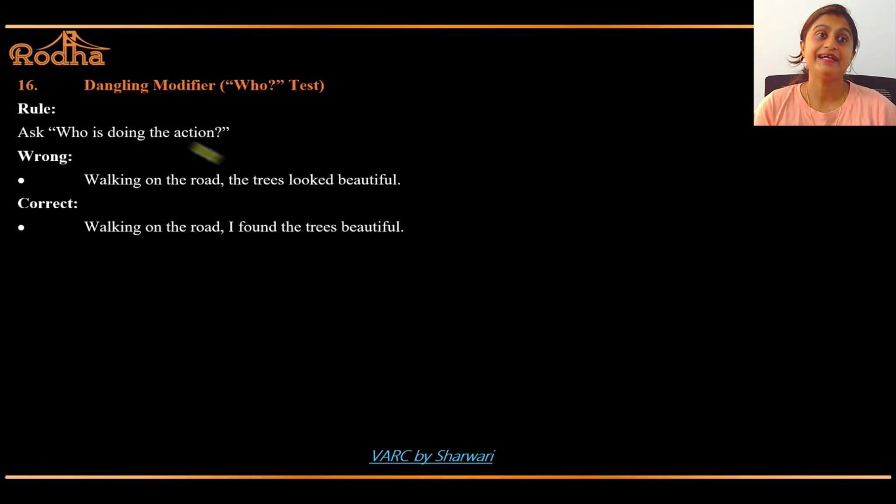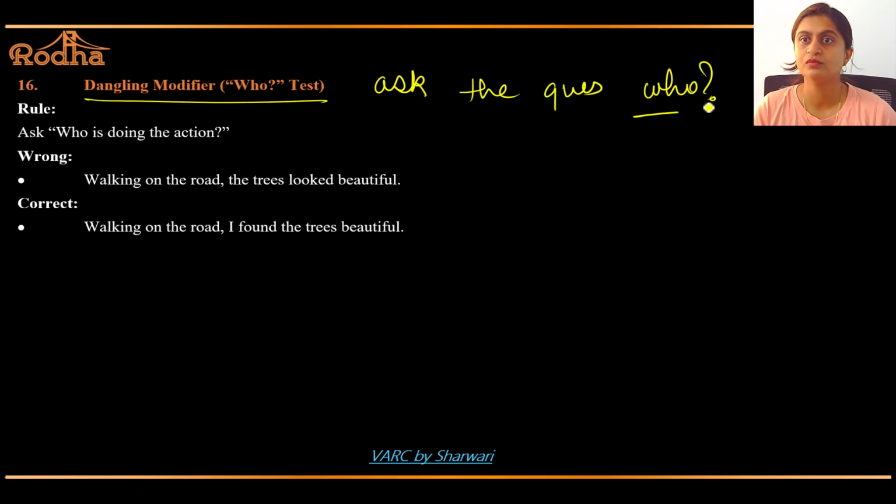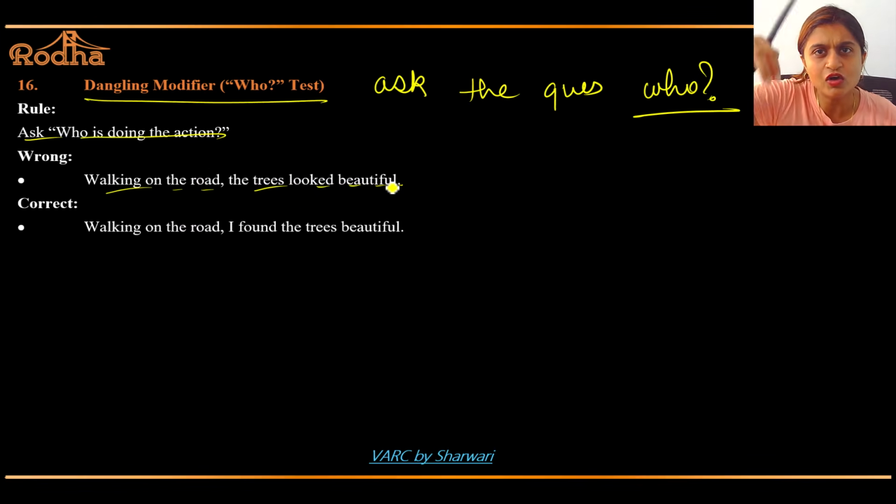Let's go ahead. Dangling modifier. Who test. Please ask the question who. Ask who is doing the action. Walking on the road, the trees look beautiful. Were the trees walking down the road? Who was walking? I don't get any answer. So the subject is missing here.